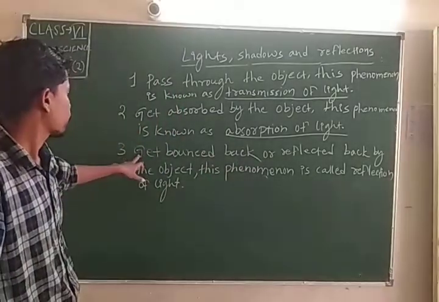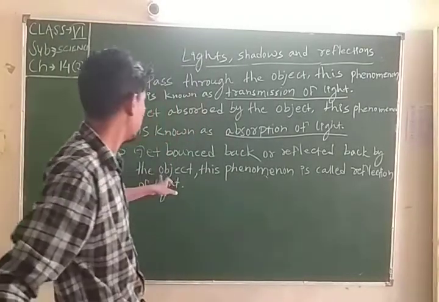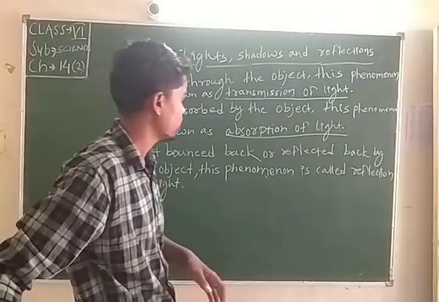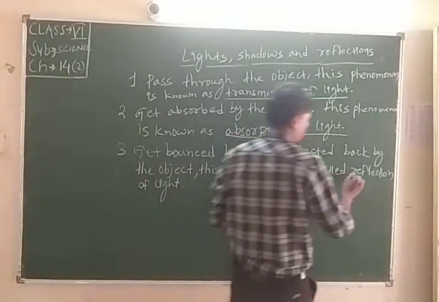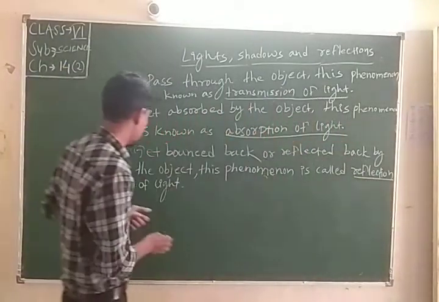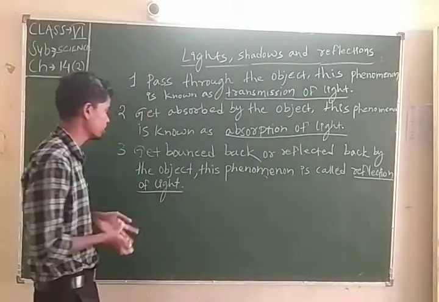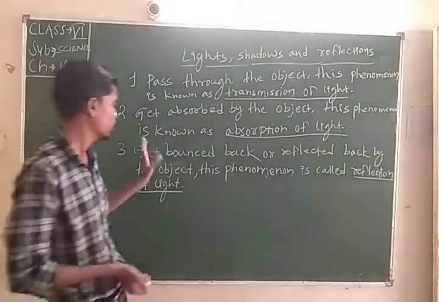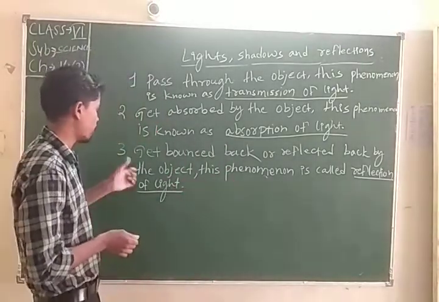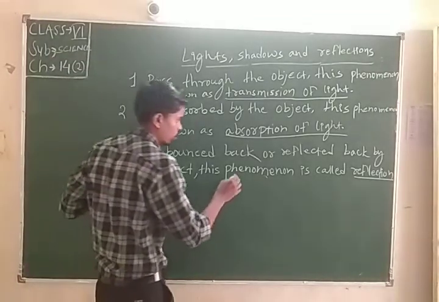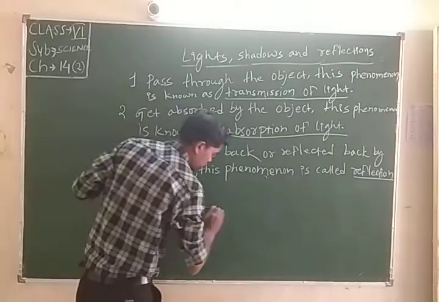And when light gets bounced back or reflected back by the object, this phenomenon is called reflection of light. This is an important term for you, students. Reflection means to bounce back. Suppose this is the surface.